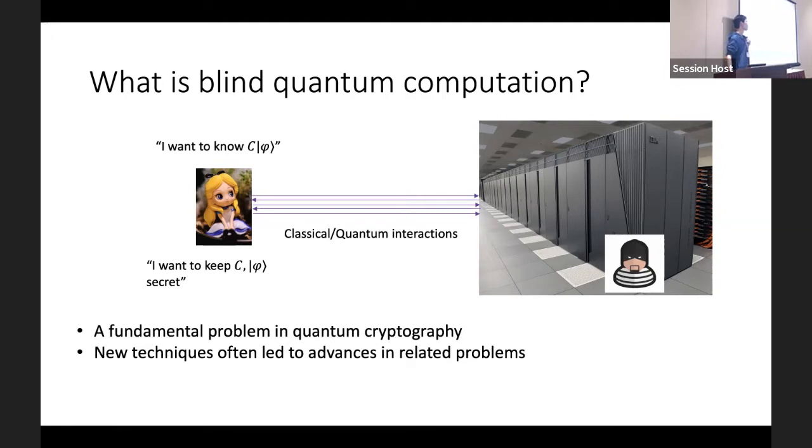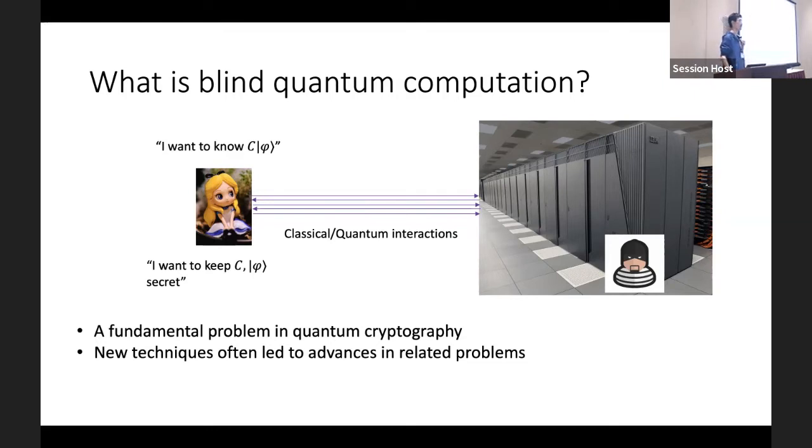And this is a very fundamental problem in quantum cryptography. On the one hand, the problem itself is very important in practice, because with high probability in the near future, quantum computers can only be used as a cloud service. So if some user wants to make use of its power, and simultaneously wants to keep its data or circuit secure, such a protocol is needed.